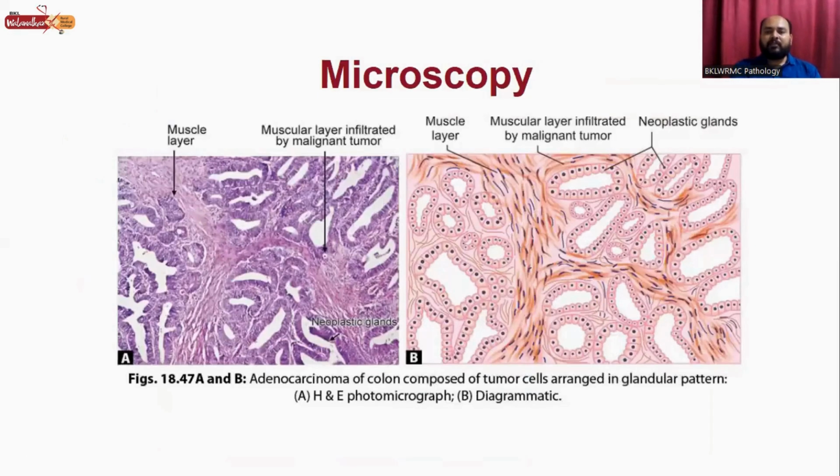So coming to the microscopy of the adenocarcinoma of the colon, adeno means glands, so adenocarcinoma of colon. There is carcinoma of the epithelium, and the epithelium is of glands like this. This is the muscular layer. These all are the glands, and they are lined by malignant epithelial cells, and they infiltrate this muscle layer. These are all neoplastic glands. This is the H&E section showing the muscle layer, and these are the glands lined by malignant neoplastic cells, and they infiltrate the muscular layer.